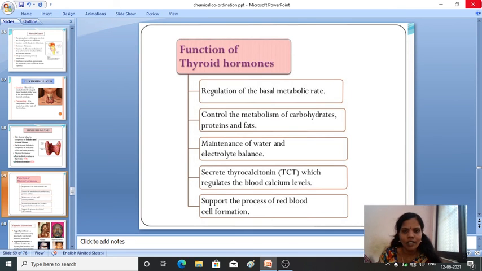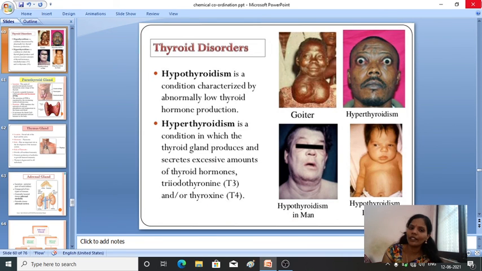Then functions: it helps in regulation of basal metabolic rate, controls the metabolism of carbohydrates, proteins and fats, maintenance of water and electrolytes, secretes thyrocalcitonin which regulates the blood calcium level and supports the process of red blood cell formation. Functions, hypothyroidism and hyperthyroidism.